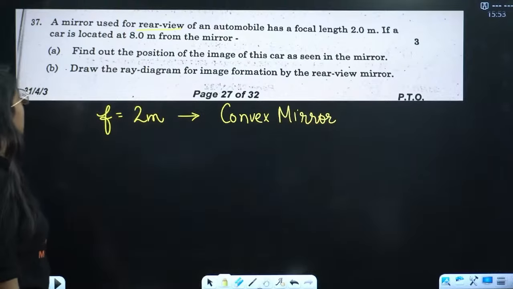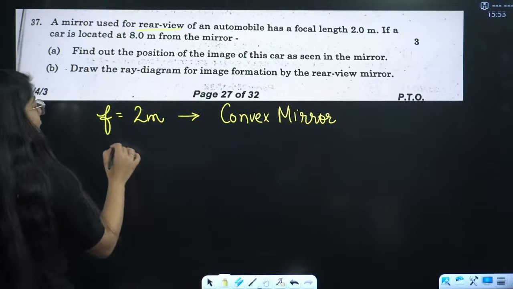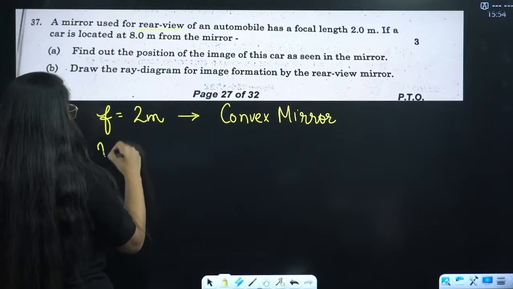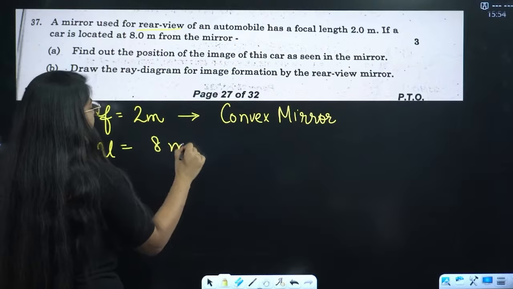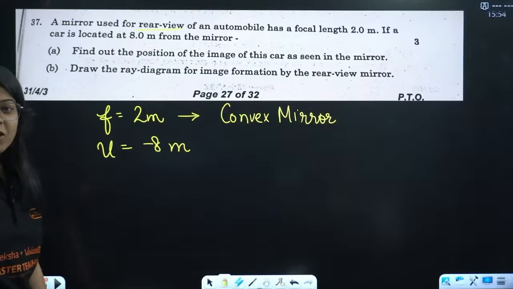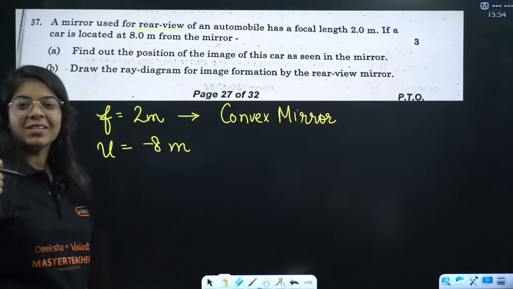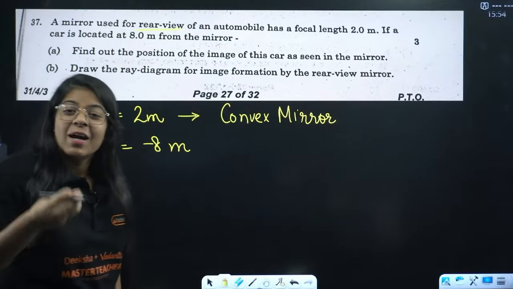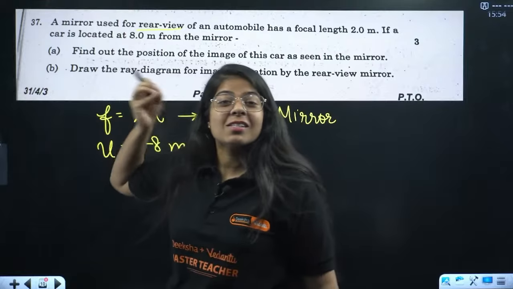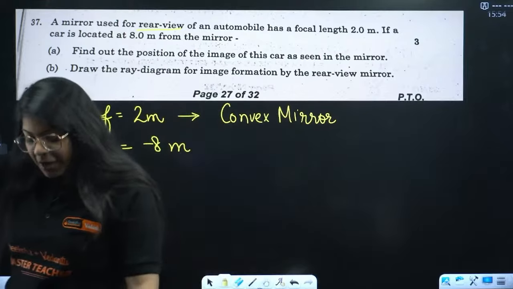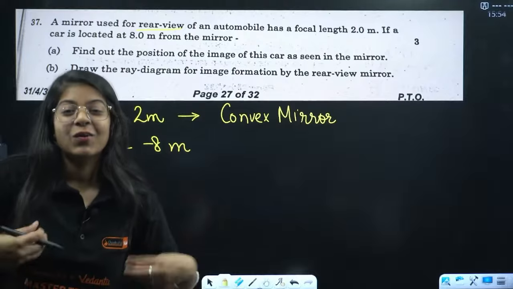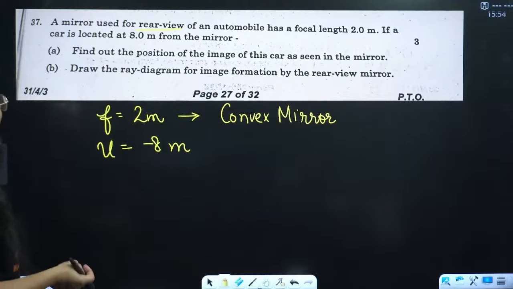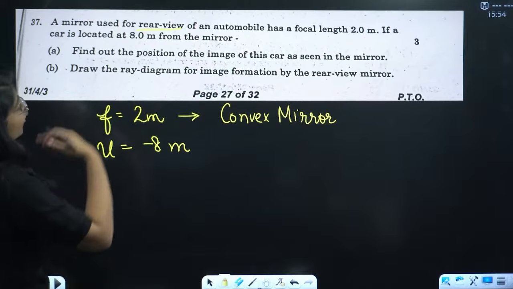Great, everyone. If a car is located at 8 meters, we did the exact same question. Remember that bus question we did, that the bus is located at 5 meters? We did it again and again because the same questions come in the exam, and that is why you get to practice it again and again, right? So located in front, find out the position of the image.